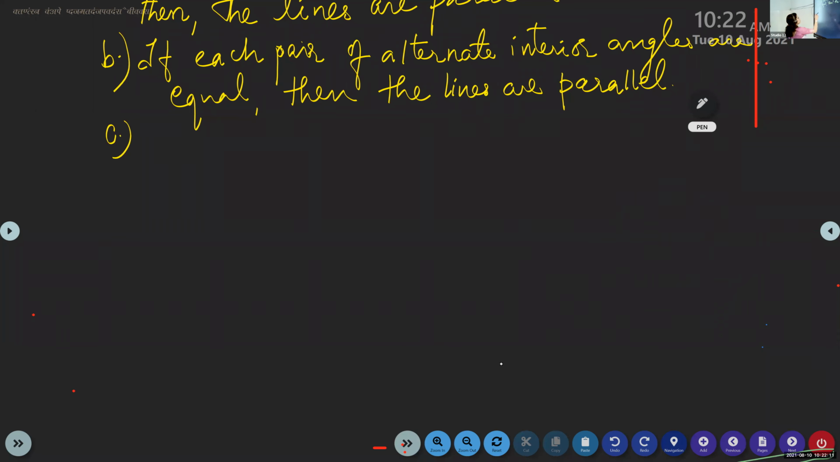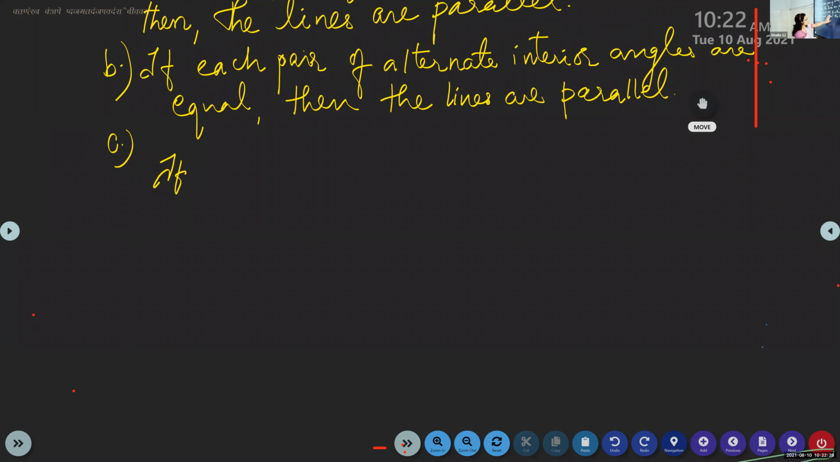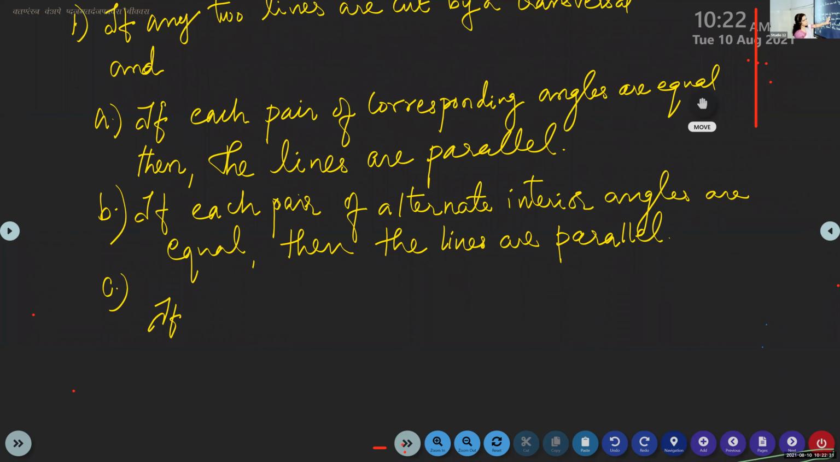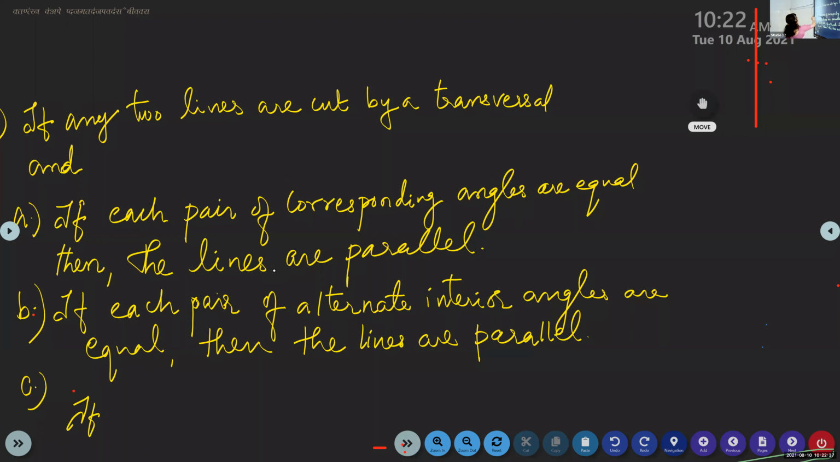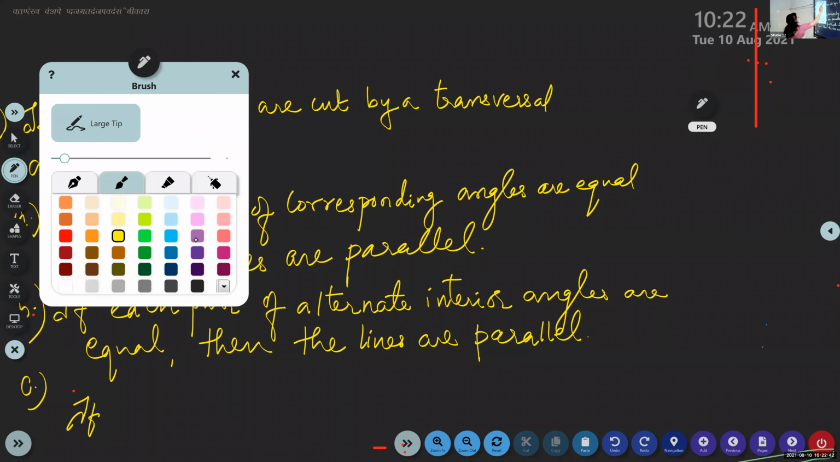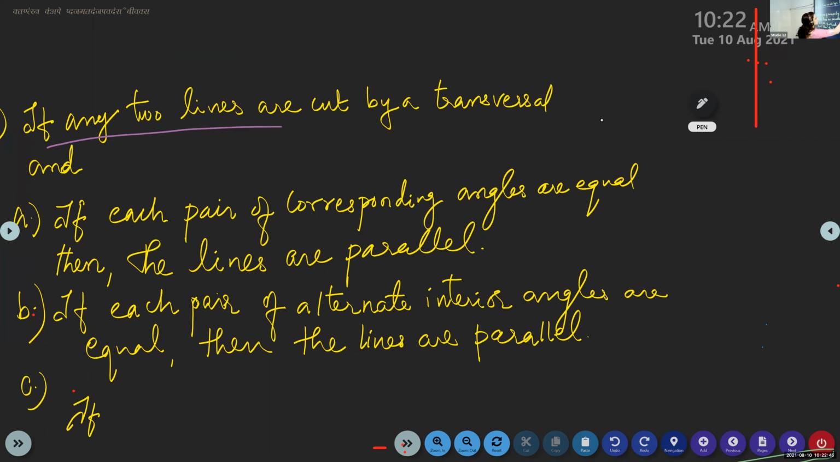Then the third rule: if any two lines are cut by a transversal, see, I have written it only once, children. Every time I cannot write it. That's why the rule is like this. If any two lines are cut by the transversal and you find that the co-interior angles add up to 180 degrees, then we can say that the lines are parallel. This line I wrote common for all three. This line repeats in the beginning of every rule A, B, and C.